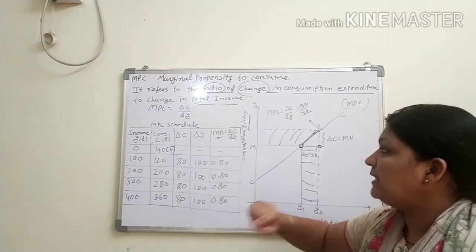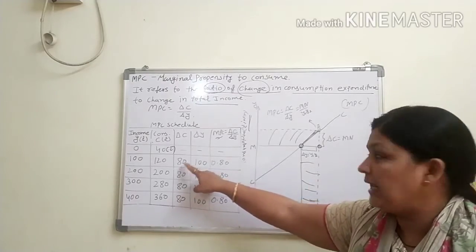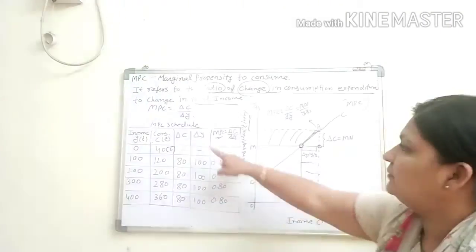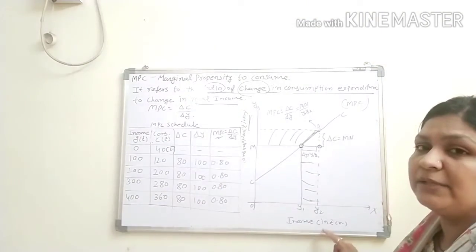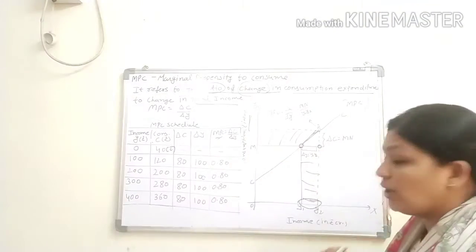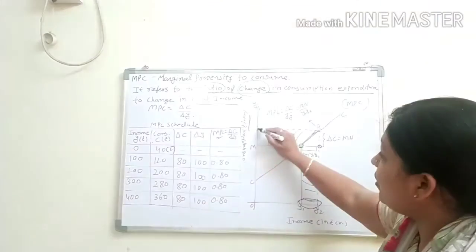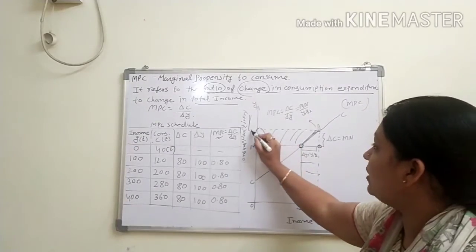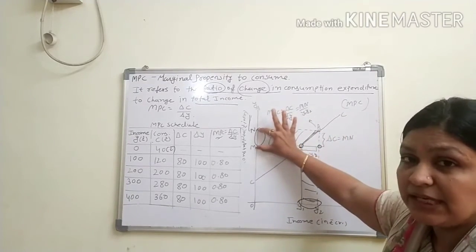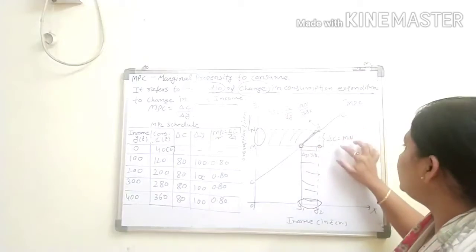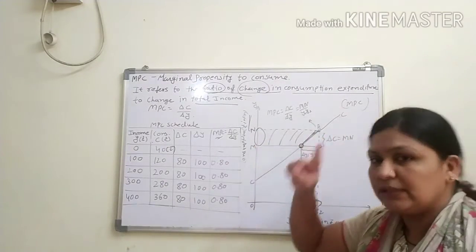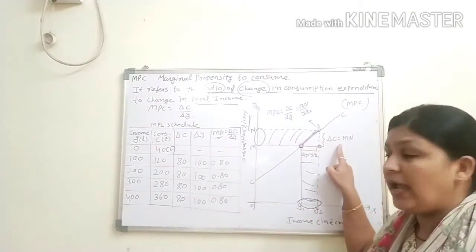Now what is the change in c, 80, and what is the change in y, 100? So y का change हम कहाँ बताएंगे? This is the y change, because income is put here only. So this is the change of y. So this area is called the change of income, and this area is called the change of expenditure. Fine. So this portion, this is the area that is the change. It means the 0.8. So this is the portion. So delta c equal to MN. हम लोग बोल सकते हैं this is the delta c, because this is the change. So delta c equal to MN.